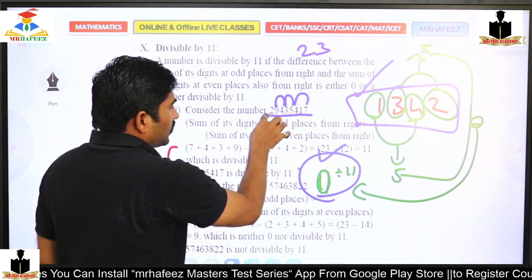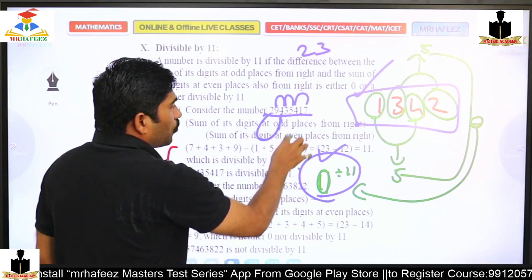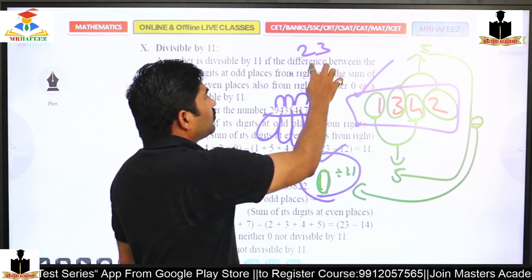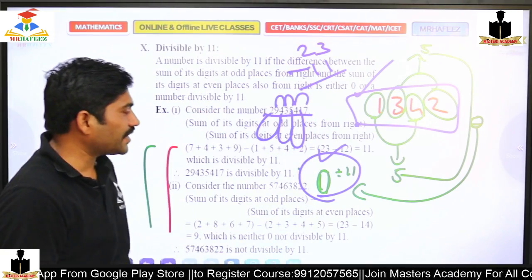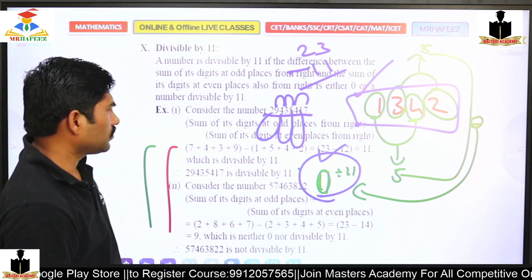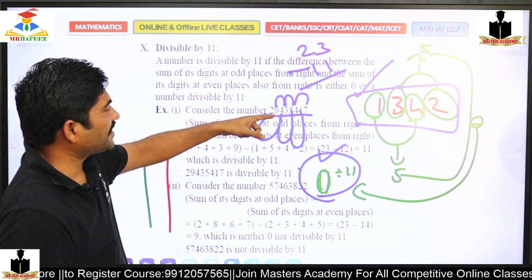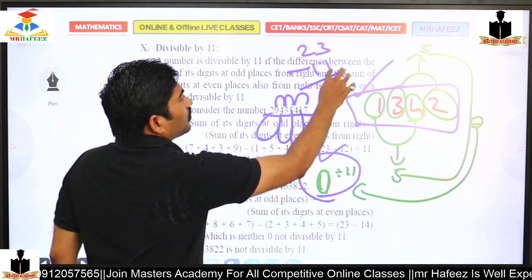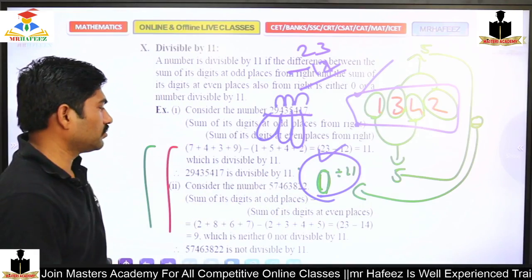And what about the other places? 1 plus 5 is 6, plus 4 is 10, plus 2 is 12. Wait, recomputing: 4 plus 5, 5 plus 1, 11. So 23 minus 12 is 11.